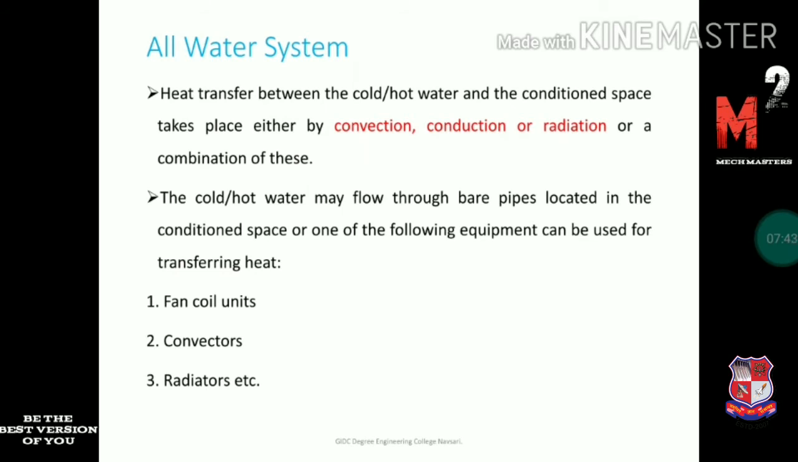The heat transfer between the cold and hot water and the conditioned space takes place either by convection, conduction, or radiation, or a combination of these. We transfer the cold or hot water into the room, and then the cooling or heating is achieved by convection, conduction, or radiation, any of the three. The hot or cold water may flow through bare pipe located in the conditioned space, or one of the following equipment can be used to transfer the heat. We use either the fan coil unit, the convector, or the radiator. Let's see what the fan coil unit is.